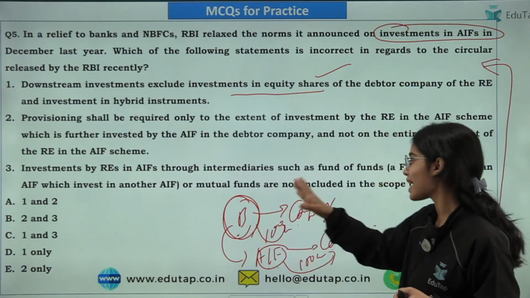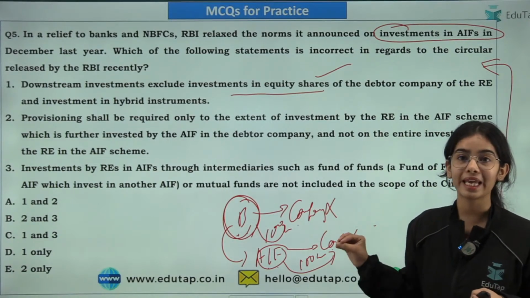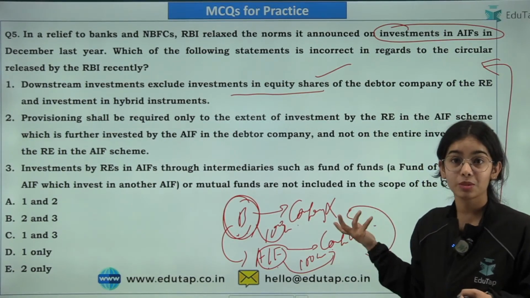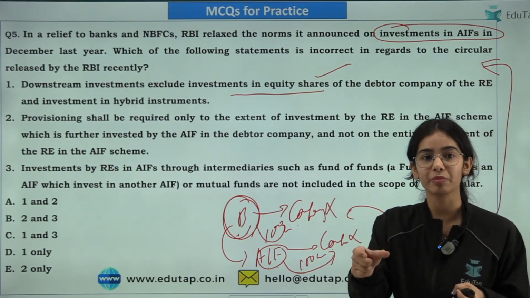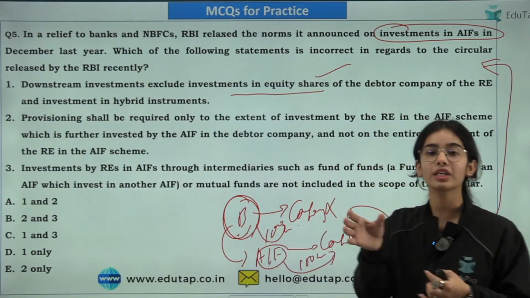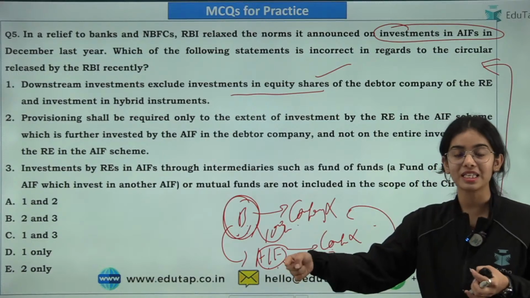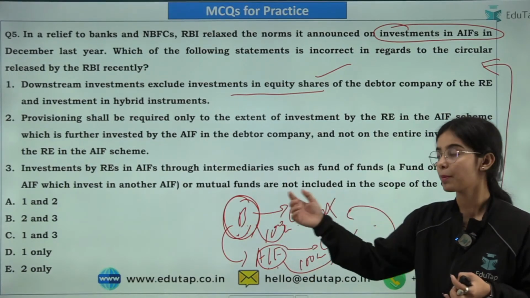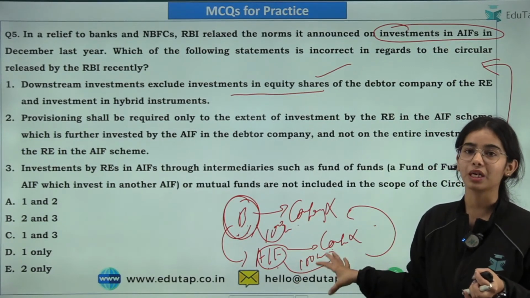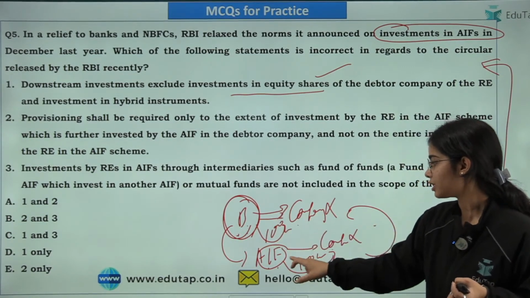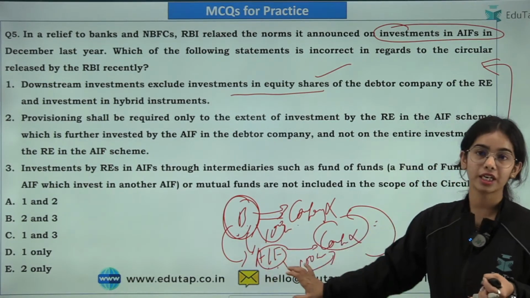This is also the evergreening of loans: the bank is directly giving loan to company X, and the bank is indirectly also giving loan to company X to repay the previous loan. This might be happening, so that's why this is a troublesome situation. That's why when the banks and the NBFCs invest in alternative investment funds, they have to see that there is no downstream investment happening to the debtor company of this bank or the NBFC, no direct investment in company X through the alternative investment fund.